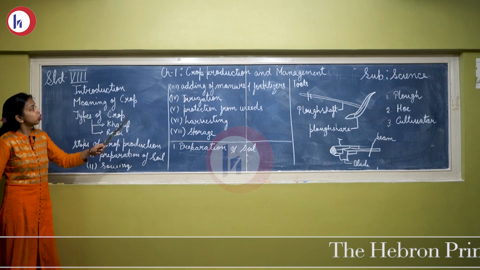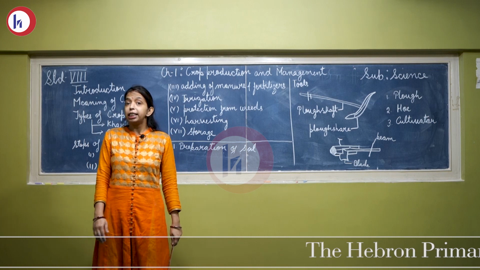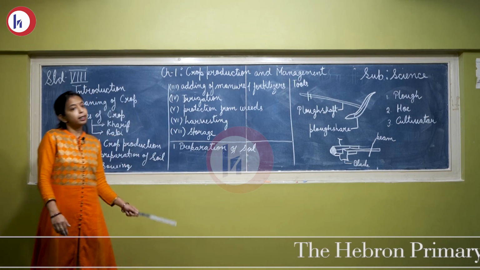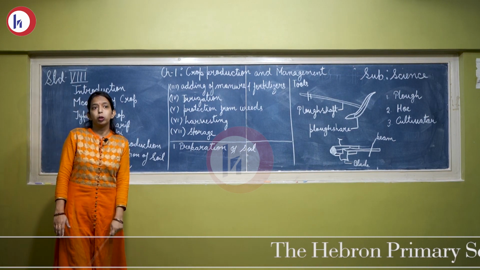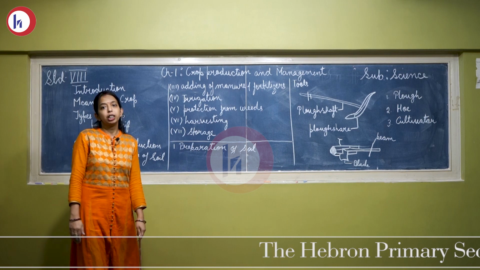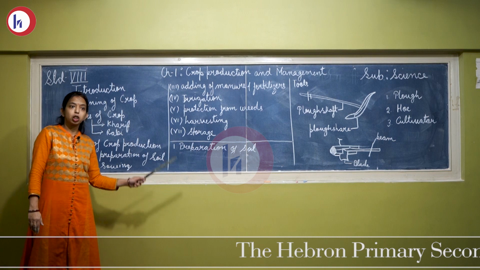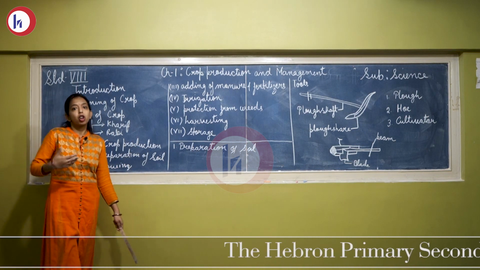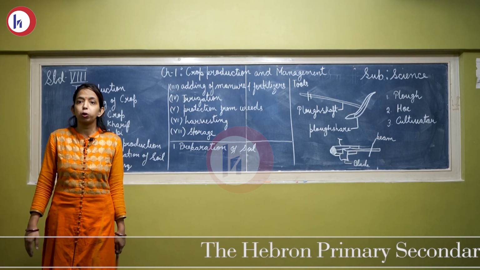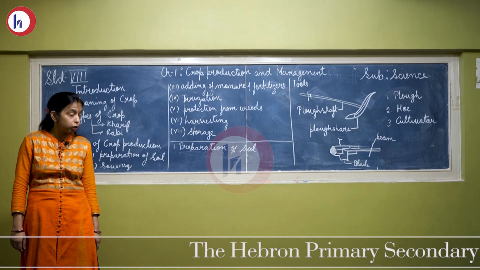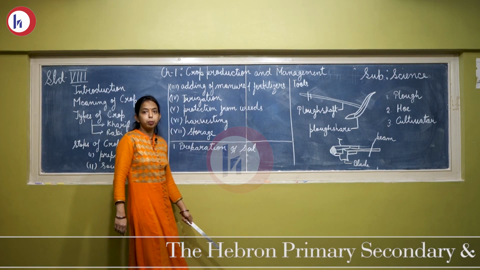The meaning of a crop is that when we grow the same kind of plants on a large scale, that is known as a crop. When we grow a crop, its distribution is required, its management is required. So in this chapter we will study about their production and their management.